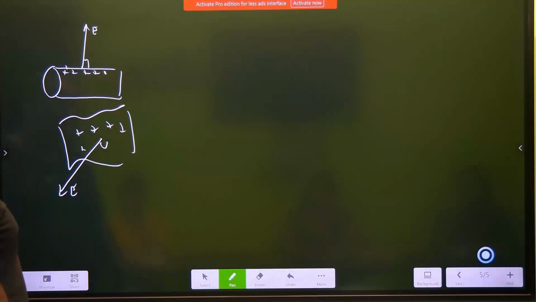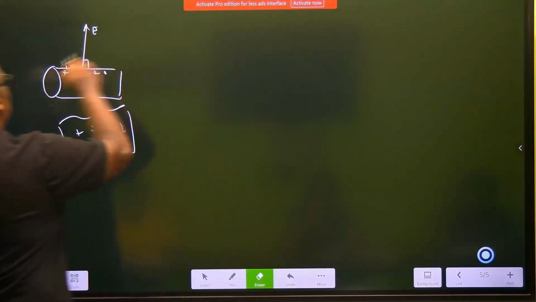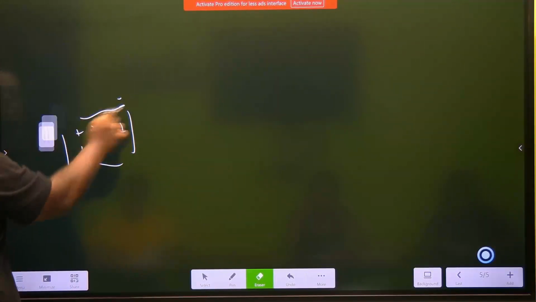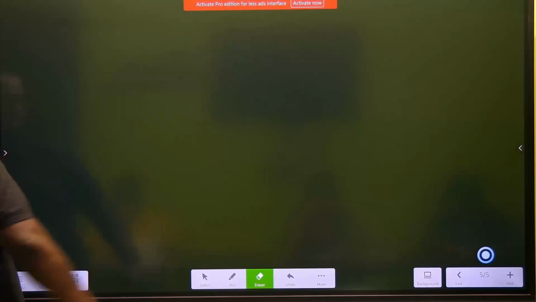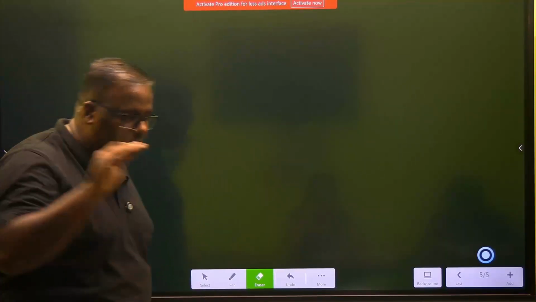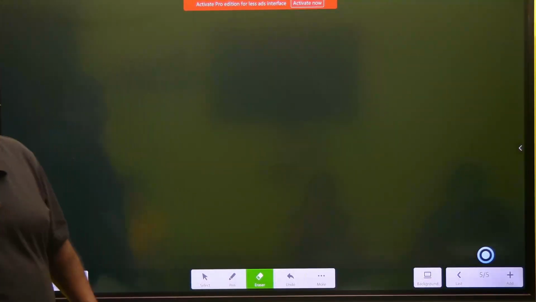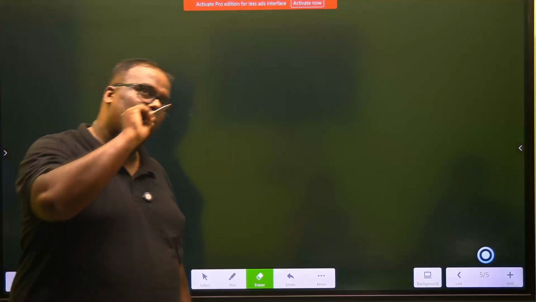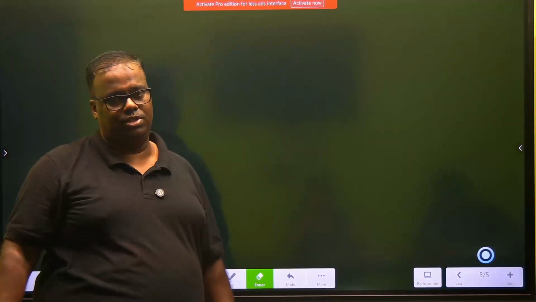Now, why does this happen? Let's write the answer to this. Have you understood? If you are a charged conductor, there is charge on your surface and the electric field is always perpendicular to the surface. Why is it so?